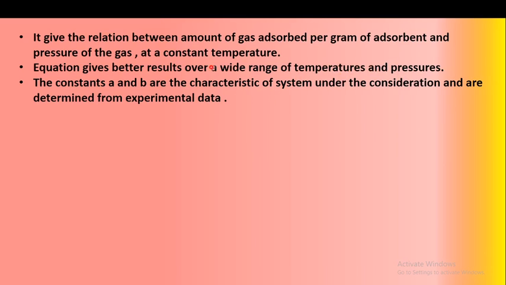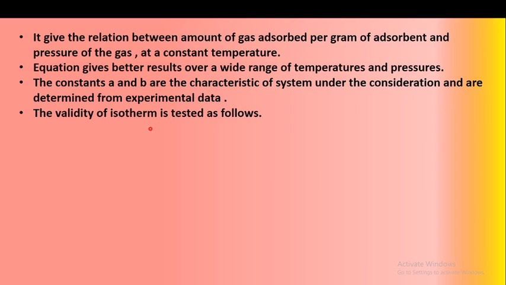But the Langmuir adsorption isotherm gives better results for a wide range of temperatures and pressures. The constants a and b are the characteristics of the system under consideration and are determined from the experimental data.